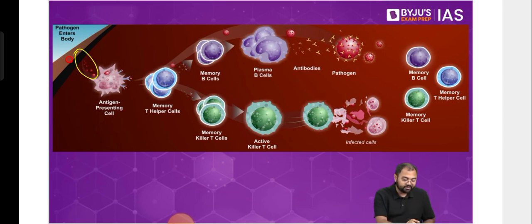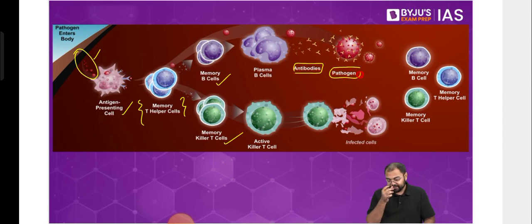As soon as the antigen enters the body, the same antigen presenting cells again will come in the way. Now the memory helper T cells will come, because they recognize what it is. They will call upon the memory B cells and the memory killer T cells, and now similar antibodies will be made, and they will go and capture the pathogen. The killer T cells will simply go and destroy that pathogen.